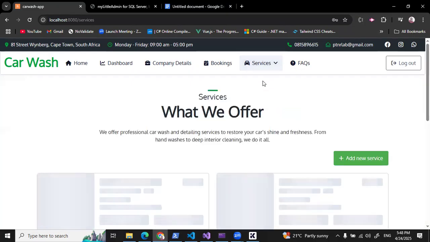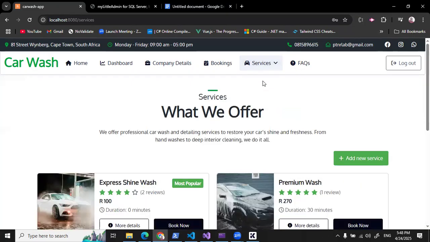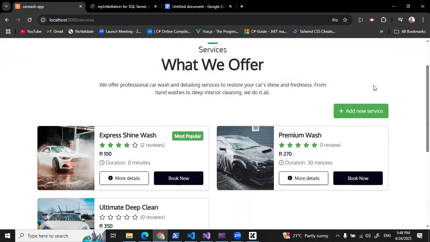So let me go to this page that shows all the services. And you can see here, there's a button that says add new service. So that's another way of creating a service. If you click that button, it will take you to a page where you can create a service.